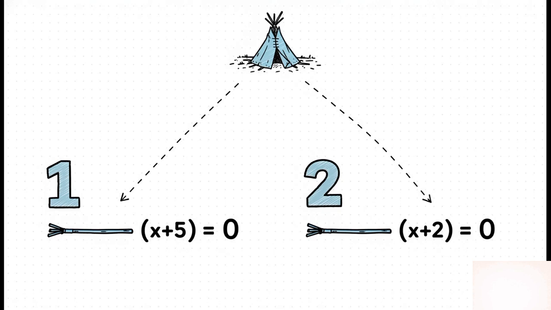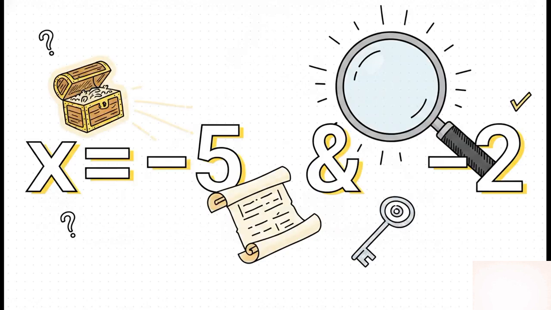This leaves us with two very, very simple possibilities. Possibility 1, the first part, x plus 5, is the part that equals 0. Or possibility 2, the second part, x plus 2, equals 0. All of a sudden, that one complicated quadratic equation has become two super simple problems. And solving those is a piece of cake. It gives us our two solutions, x equals -5 and x equals -2. These are the hidden values. These are the answers to the puzzle.